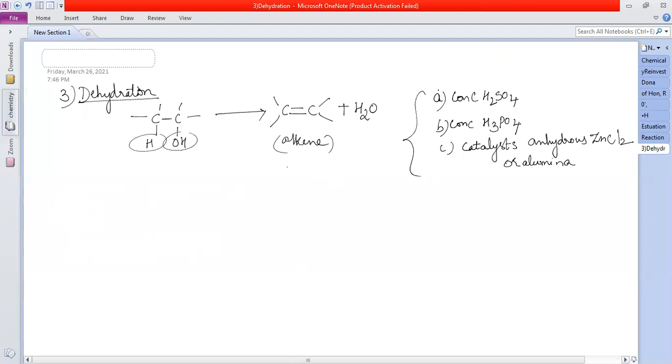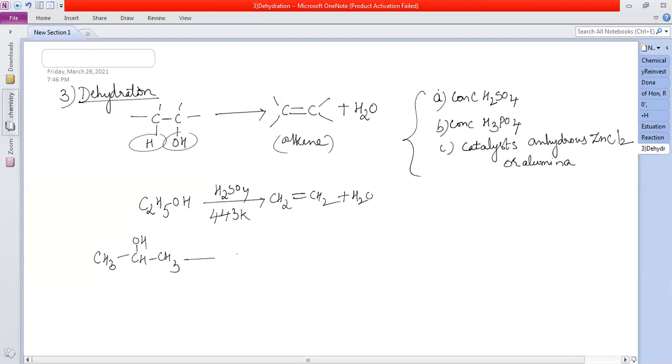After dehydration, I'll get what? Alkene. Okay, so I'm first taking primary. This is primary. So what is the temperature required here? It is 443 Kelvin. So what do I get? Alkene, ethene plus water. Now, when I take secondary, this is secondary, right? Yes. So here less drastic conditions, only 85% is enough. 85% of what? Phosphoric acid, H3PO4, same temperature, 440 Kelvin, almost same.